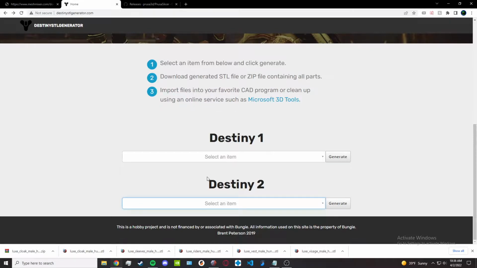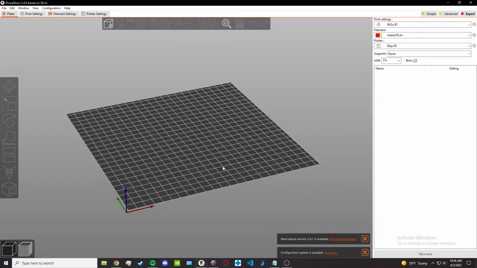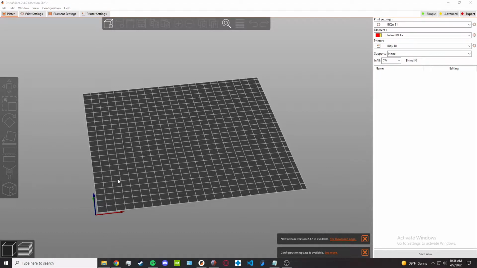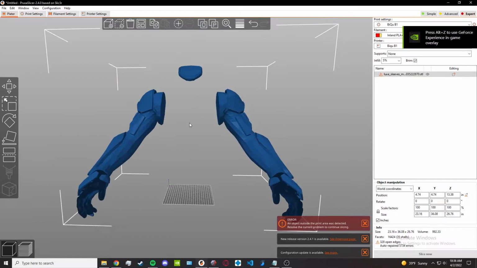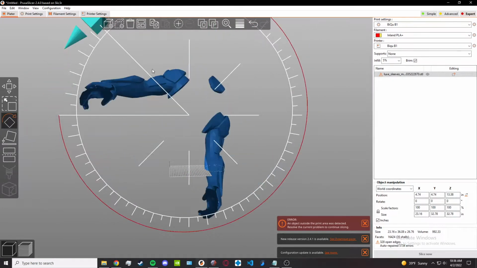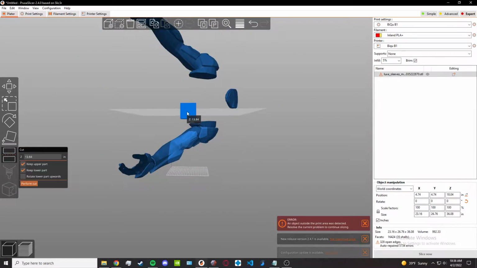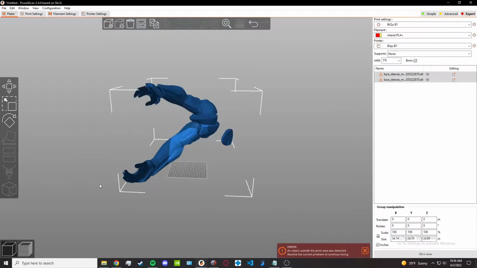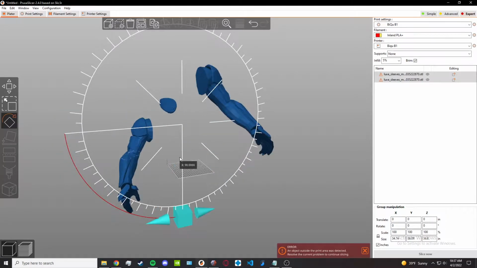Then once you download your arms, you're going to want to open up Prusa Slicer after it's finished installing. Then you'll get to this screen here. Then go to your downloads and drag the arm files in. For me, it is the Lux sleeves. You can see they do come in quite large. We can fix that later on, but we're going to want to go ahead and rotate them to be horizontal to one another, and then use the split tool to turn them into models. After you've done this, go ahead and reorient them to be vertical.